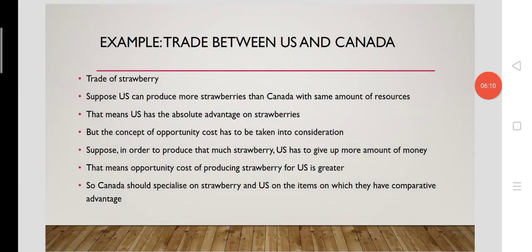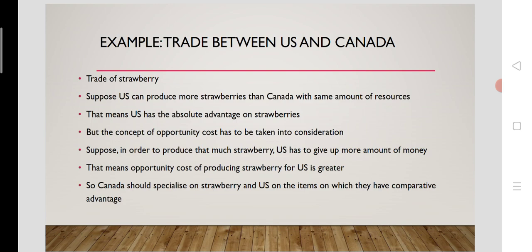So let's look at an example of trade between the United States and Canada in strawberries. Let's look at why specialization is needed in the trade of commodities through the example of strawberry. Suppose the United States can produce more strawberries than Canada with the same amount of resources that Canada uses.